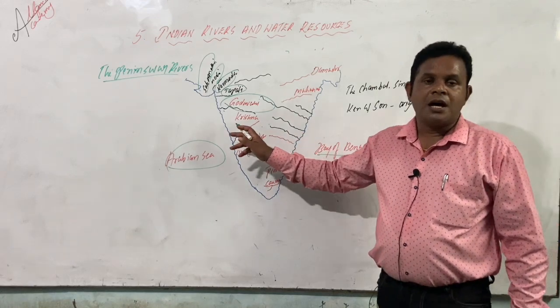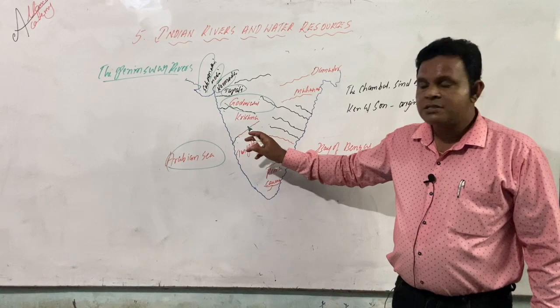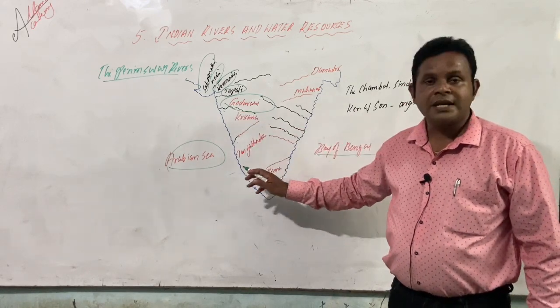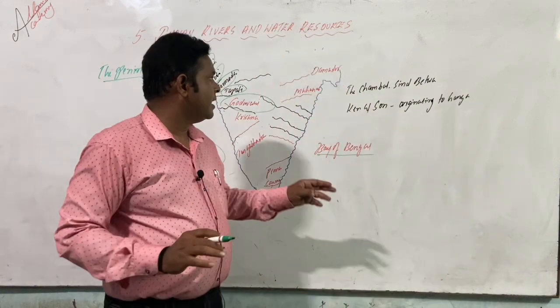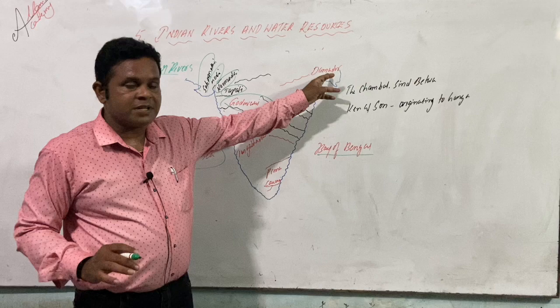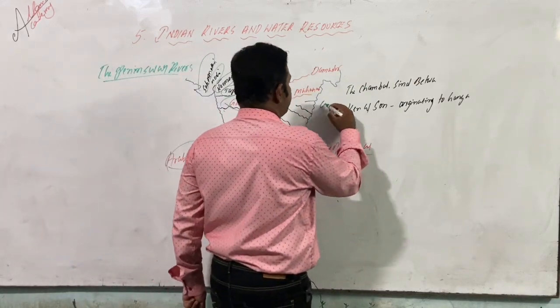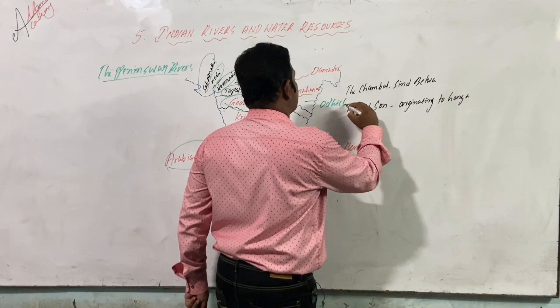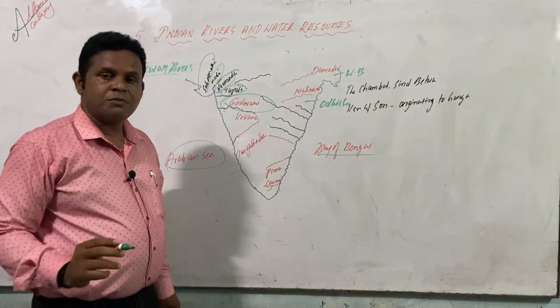And after that, river Krishna and Tungabhadra. Krishna is also originating in Maharashtra, Tungabhadra in Karnataka. So that was the impact that we are going to find. And here the river Damodar, which is located in West Bengal, nothing but Kolkata, and Mahanadi, which is in Odisha, and this is there in West Bengal. So these are the rivers which originate.